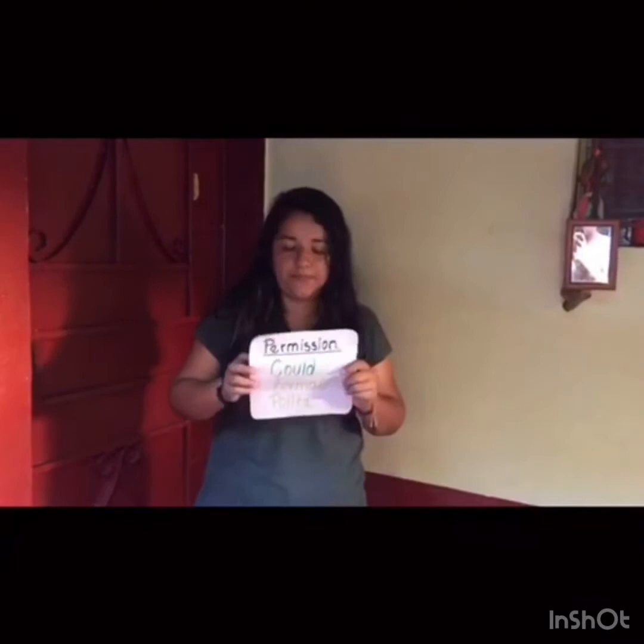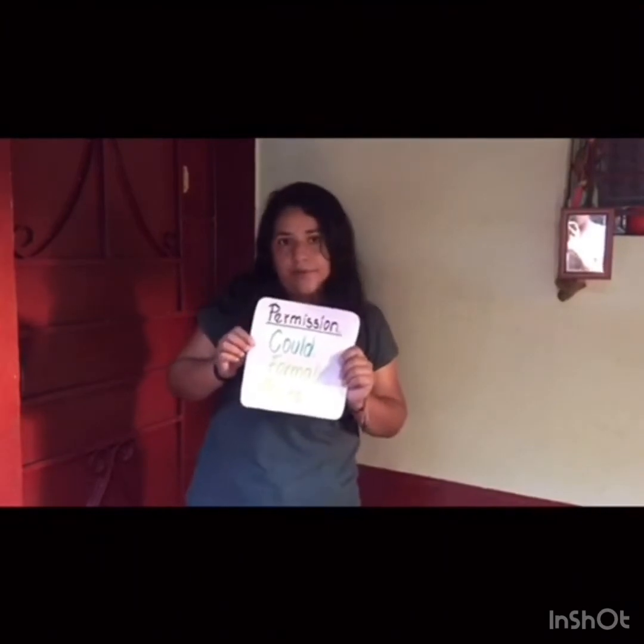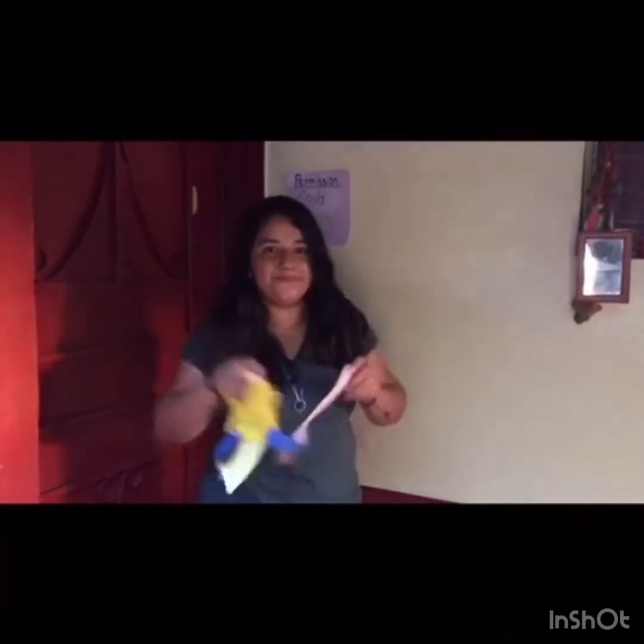Okay, hello guys. In this lesson, I am talking about permission, specifically could. Could is a formal or polite way of asking for permission. We use could for permissions in the past and for permissions in the future.